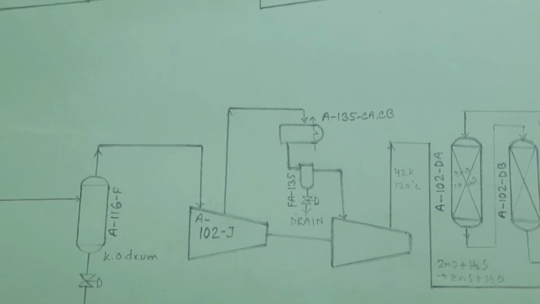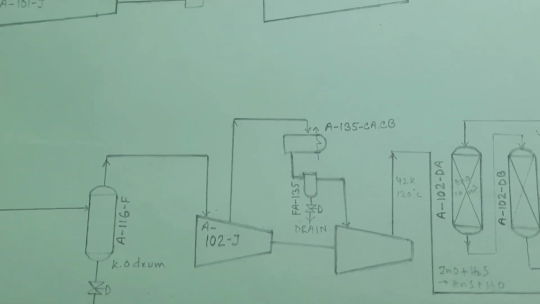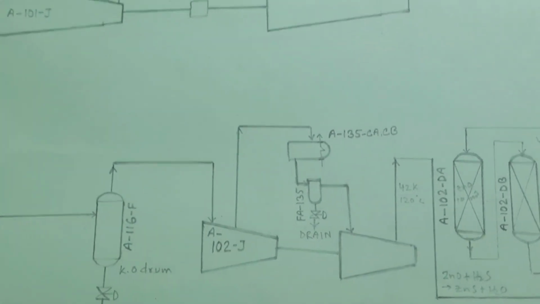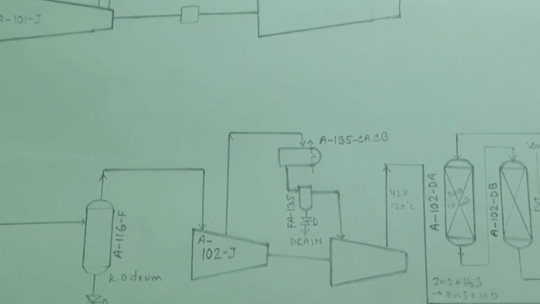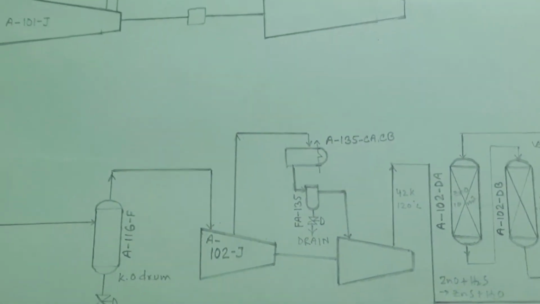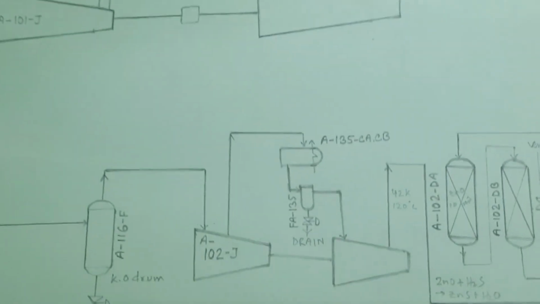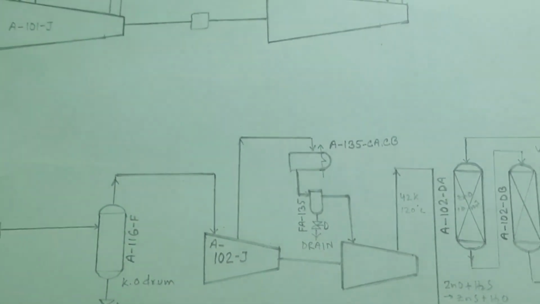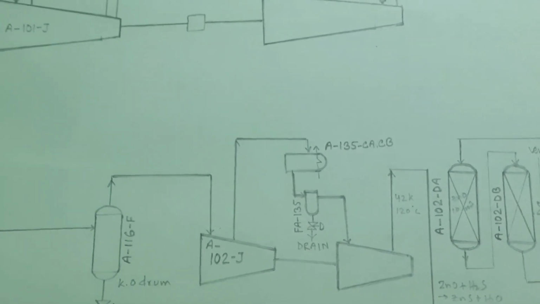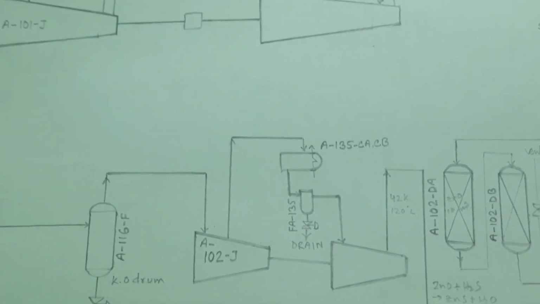De means remove, sulfurization means sulfur removal section, because sulfur is very harmful for the catalyst, especially for the nickel catalyst. Nickel catalysts are used in the primary reformer and secondary reformer, so sulfur is very harmful for them. So anyhow we have to remove the sulfur. That's why this feed gas will go to the desulfurization section.